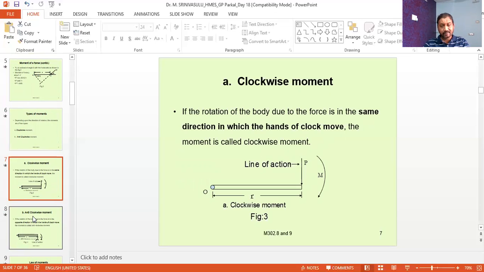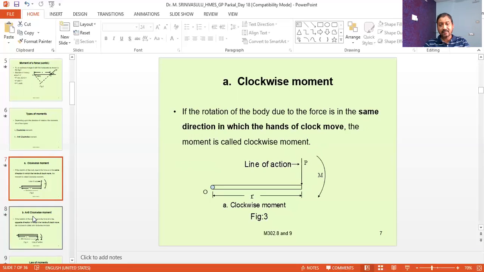Now in the figure, a body having a length r, and here the point O is the pivot end and point M is the point of application of the force. Here the force P is applied in the downward direction.